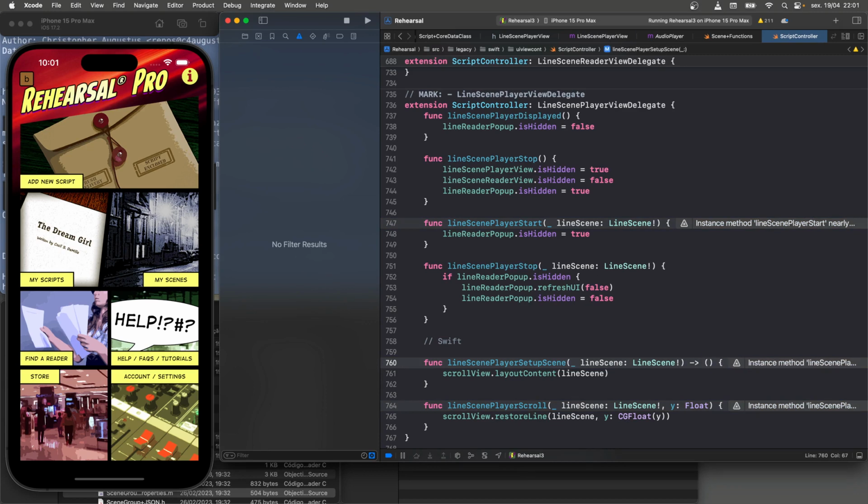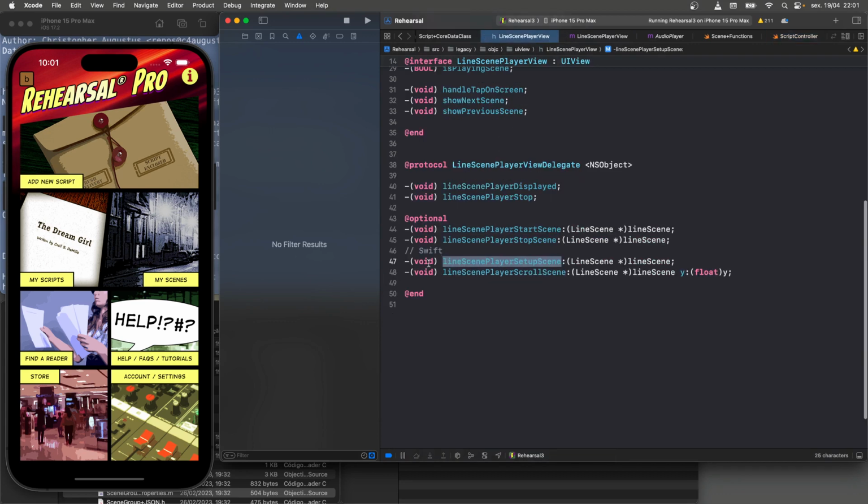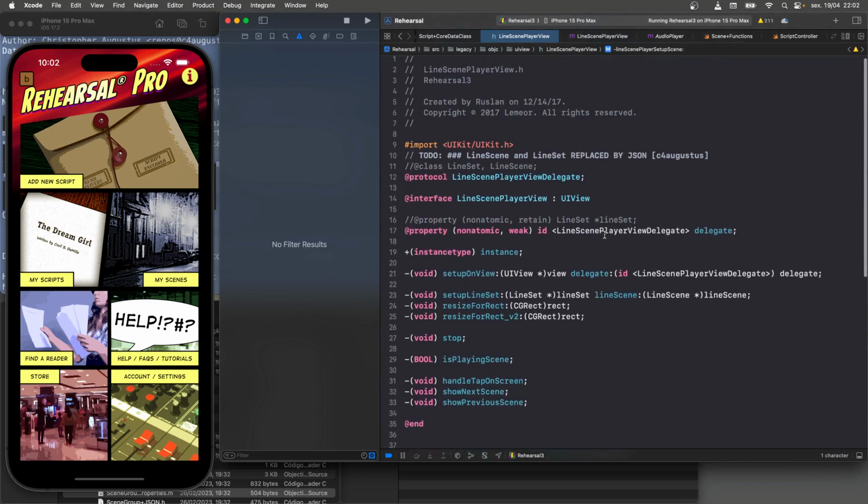Void is an empty tuple because as it turns out, even void functions in Swift always return something. In this case, the void ones return the empty tuple, which is implied if you don't have the return type here. It's important to know because it's not quite the same as unit on the Kotlin side, or maybe it is. It has identical syntax, which is what's funny about it. But back to this. We have no return type or empty tuple. Our argument is line scene reference, not a pointer, but a reference. Line scene has been typedef'd.